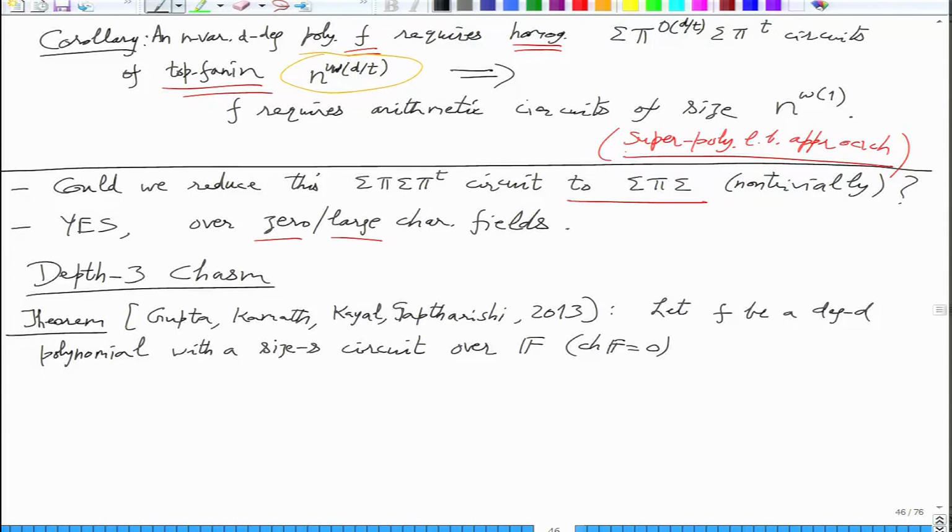It could be any characteristic 0 field. In fact, you will see in the proof that it suffices if the characteristic is more than d. So maybe I also add that.